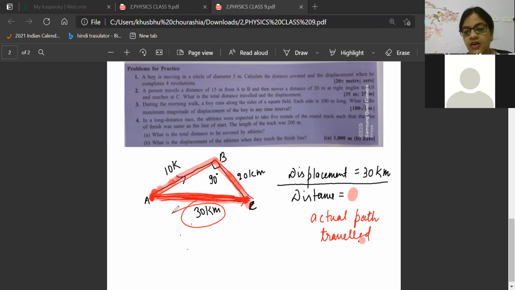What is the distance covered? Distance covered is 10 plus 20 plus 30. If Jiva is starting from A, going to B, going to C, and then returning back to A, what is the total distance? 60 kilometer. Very good. But beta, I'm going to confuse you a bit. Naresh is telling the correct answer, Vishal also. So Jiva is correct.